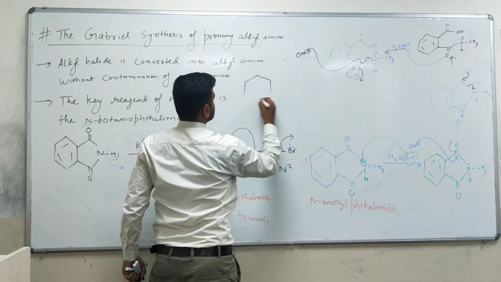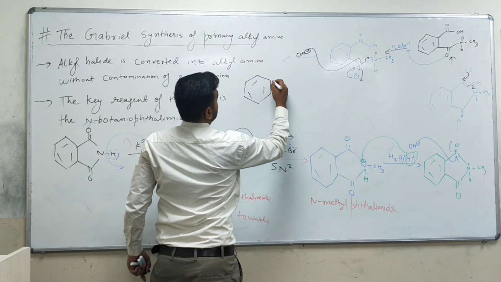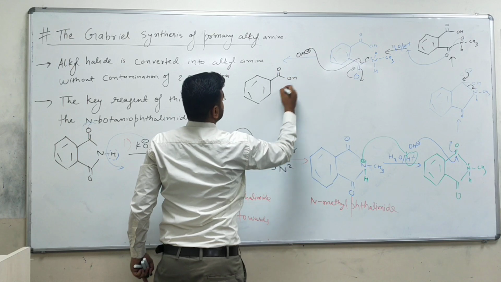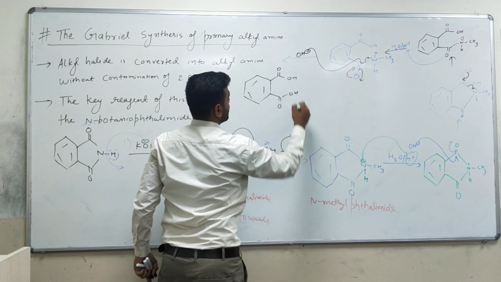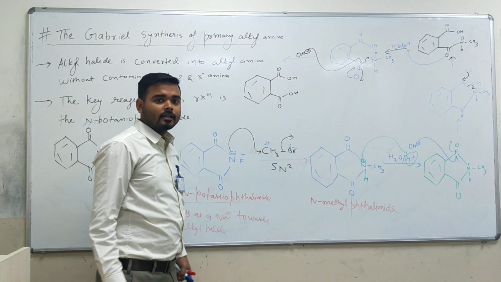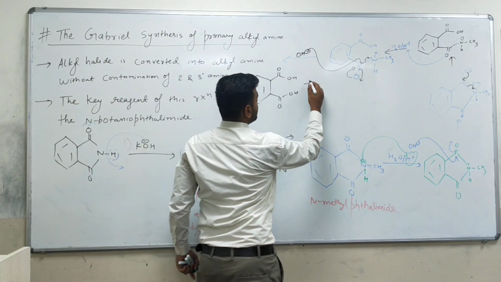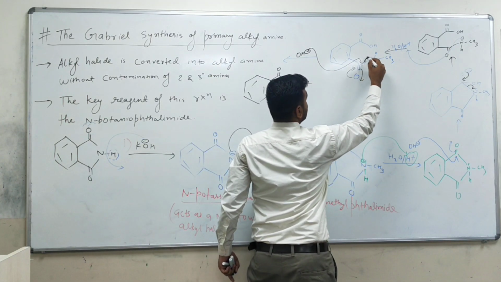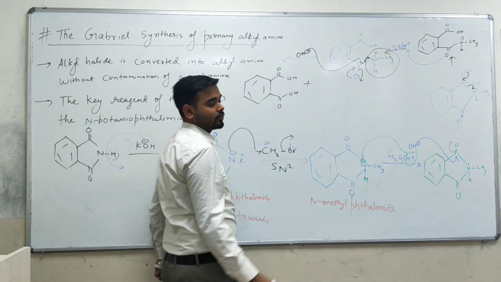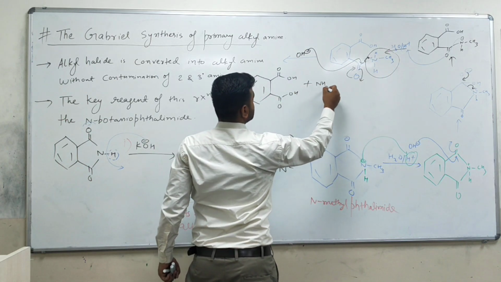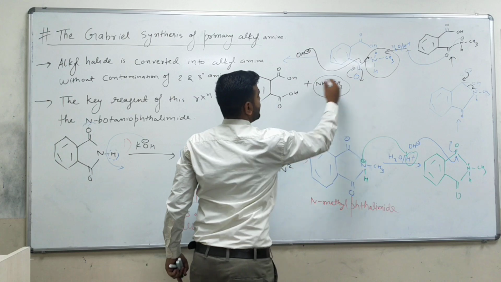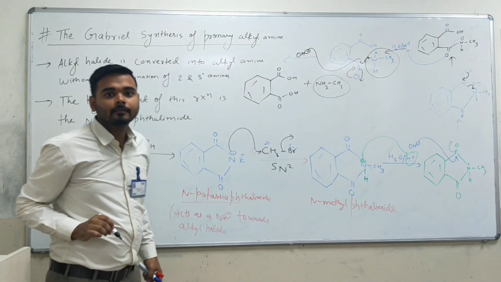So what will be your reaction product here? So this will be your OH. You will get a very beautiful product here, CH3NH2, and the byproduct will be your phthalic acid. So if you see very carefully, this whole will be coming outside, and it will be NH2CH3. This is your 1 degree amine, methyl amine.